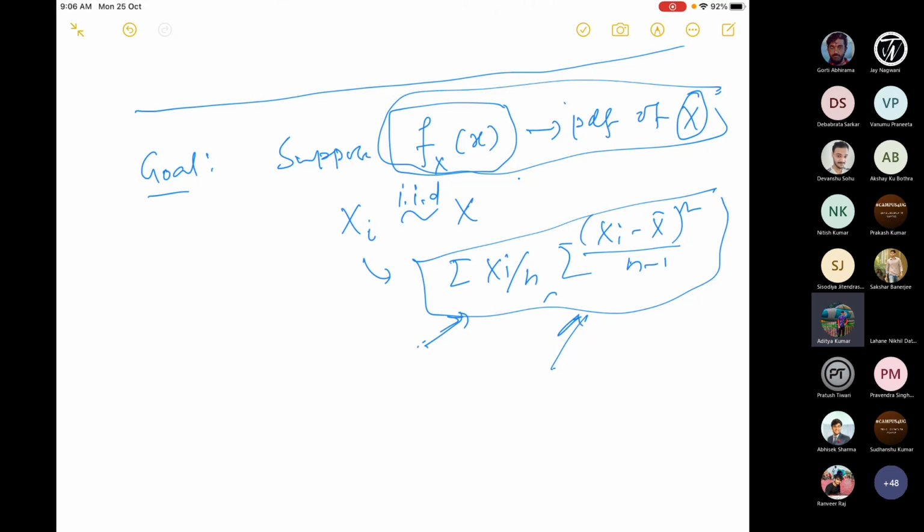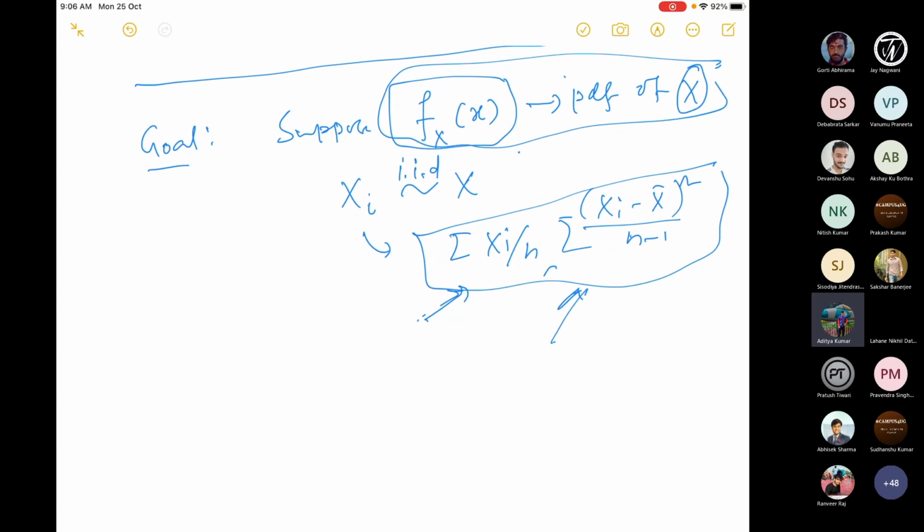Okay. So here in a classroom situation, suppose we know the PDF of X. From there, what can we say about the PDF or mean or variance of these different kinds of statistics? A statistic here is nothing but a function of X1, X2, ..., Xn, where i equals 1 to n. So it is a sample of size n.